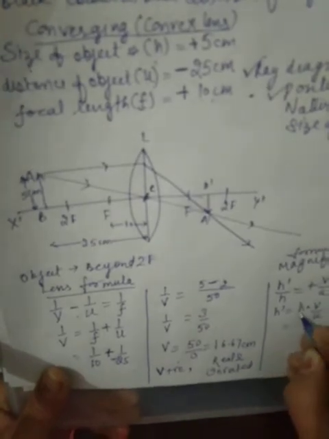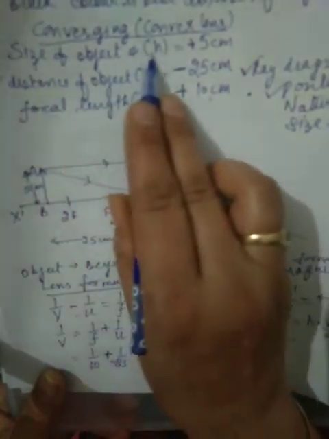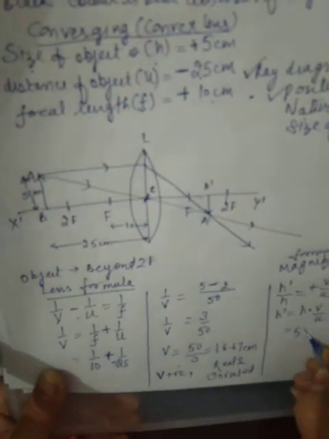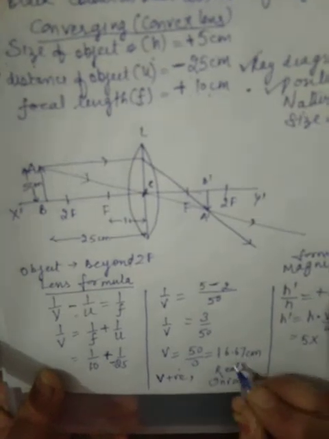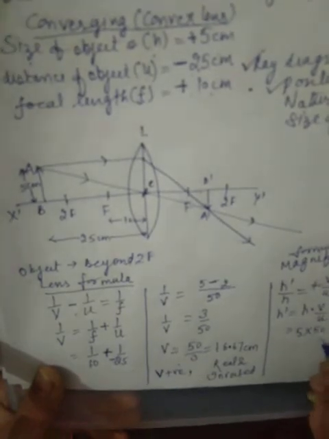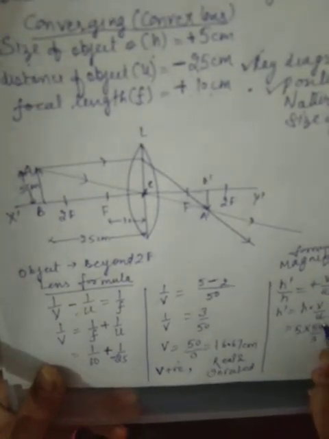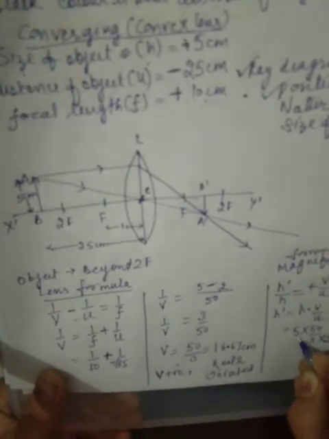Now h dash is equal to, on cross multiplication, because we want to find out the value of h dash. H dash is equal to h into v by u. What is h here? H is the size of object, that is 5 centimeter. What is v here? V is, as I told you in my previous numerical section, instead of using a decimal number I will use a fraction, 50 by 3. What is u? U is minus 25. So u is in the denominator, I will multiply 25 with the minus sign.